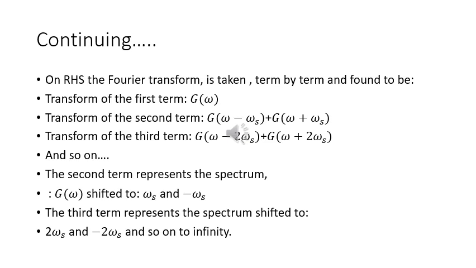Similarly, the third term will consist of G omega minus 2 omega s and G omega plus 2 omega s. The second term represents the spectrum G omega shifted to plus minus omega s. The third term represents the spectrum shifted to plus minus 2 omega s and so on.